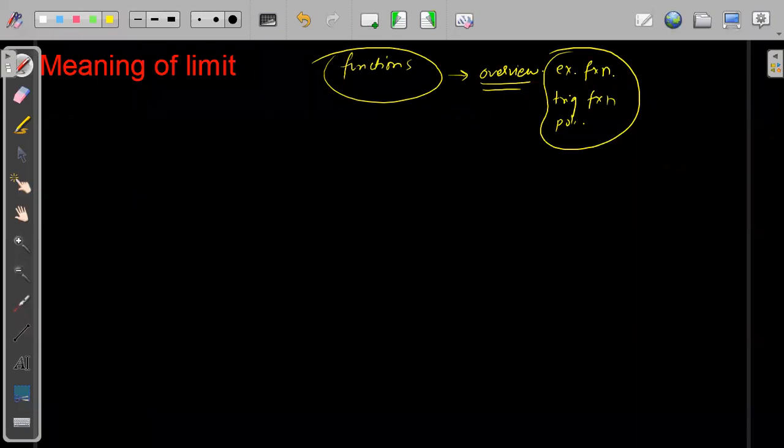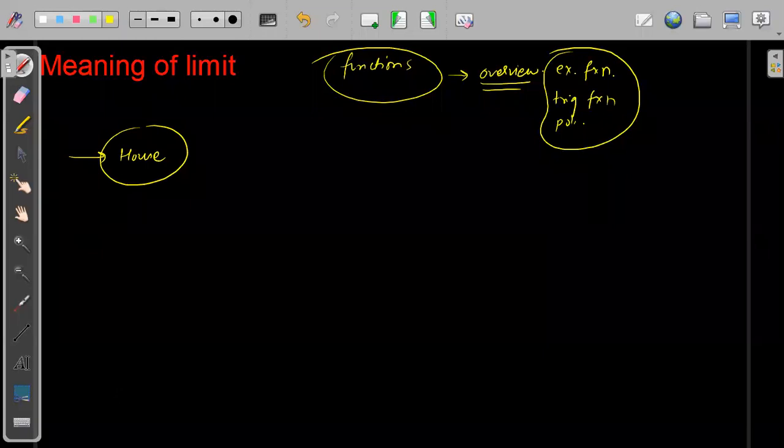Now with calculus, with limits, we will start looking at a magnified view of these functions individually, and how they look on a micro level. A very good example which I give in calculus to explain limits and continuity: suppose you are going to a market to buy a house to live in.